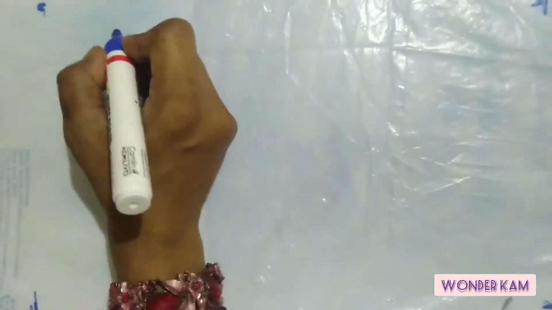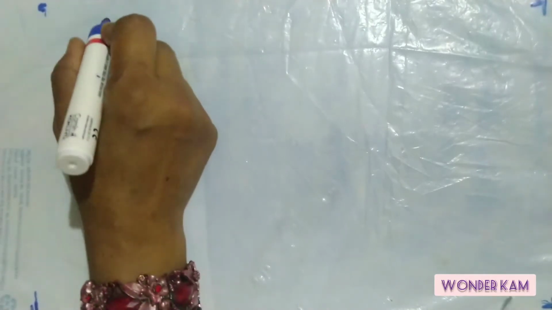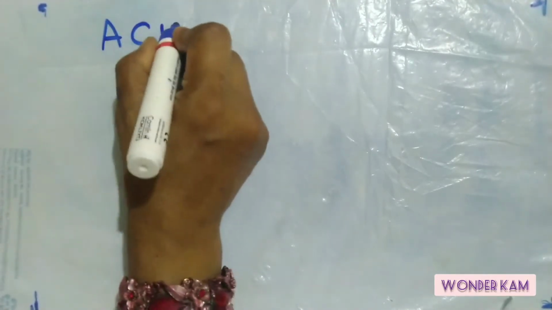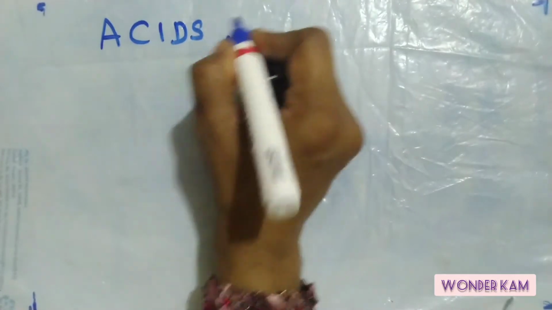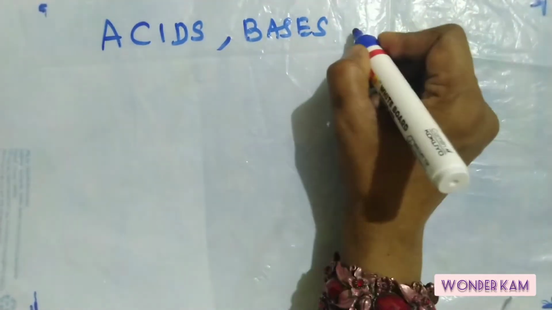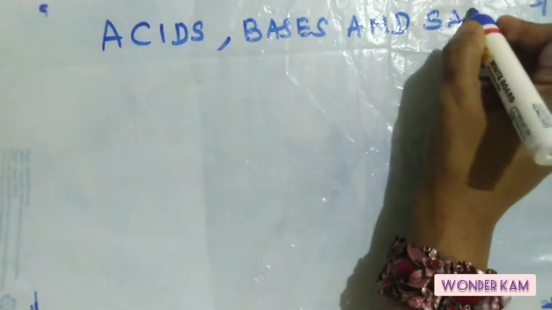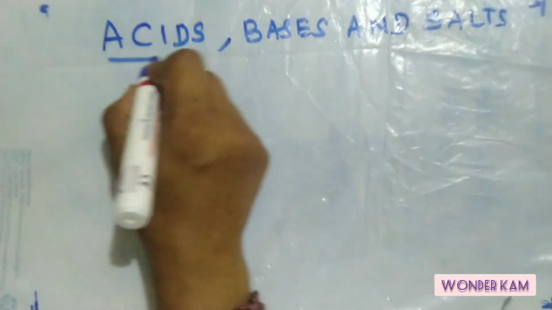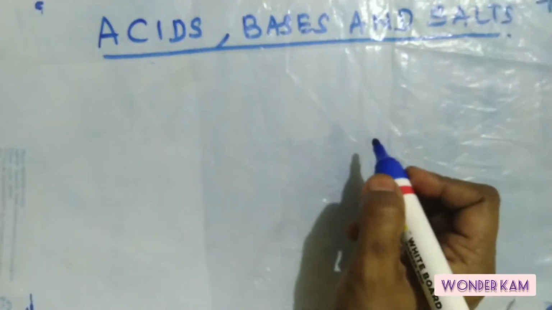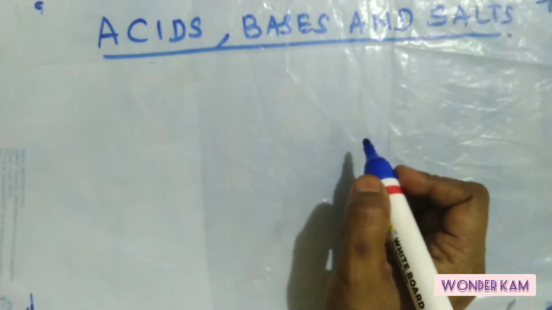Today we will discuss a very interesting topic, that is acids, bases and salts. All these chemicals are very important that we use in our day-to-day lives.